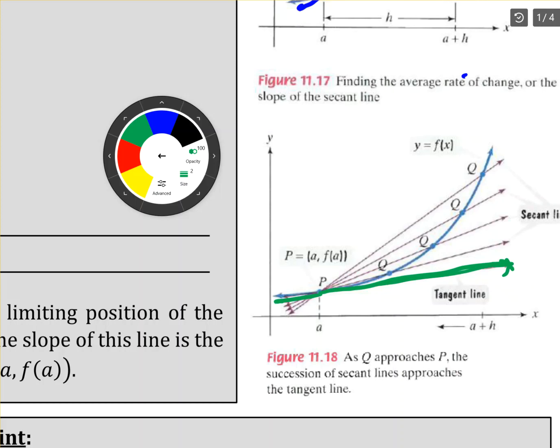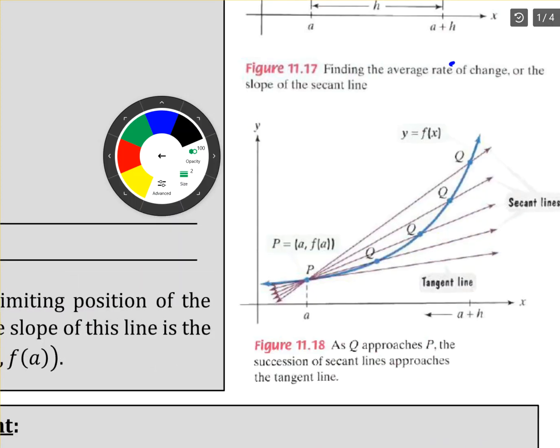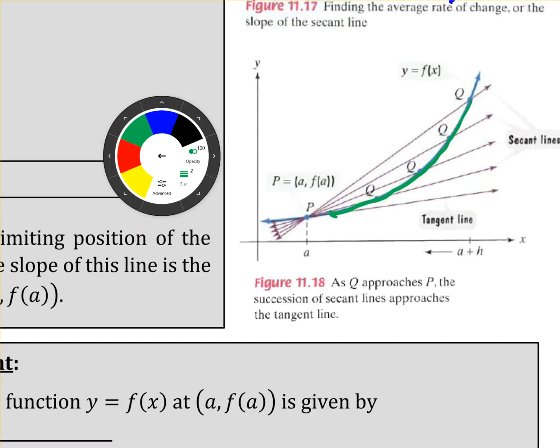The particle would keep going in that direction. So the tangent line is what we're going to be looking for. Realistically, luckily we have a technique we can use for figuring out how to have this happen: how to get Q close to P, and that's going to be using the limit. As Q approaches P, the limit of the slope of that secant line will become the slope of the tangent line.